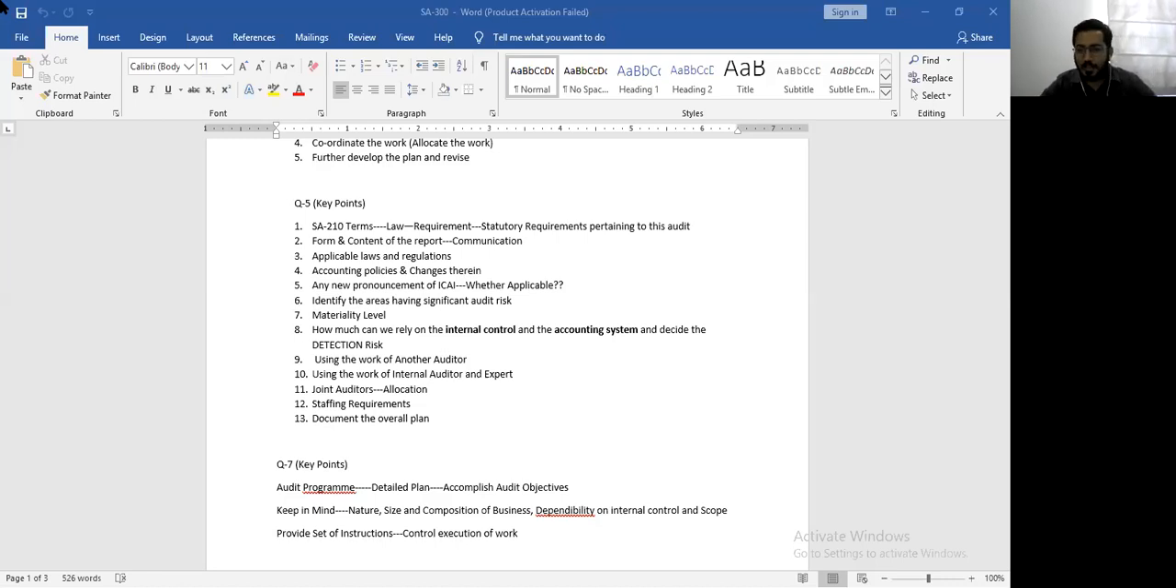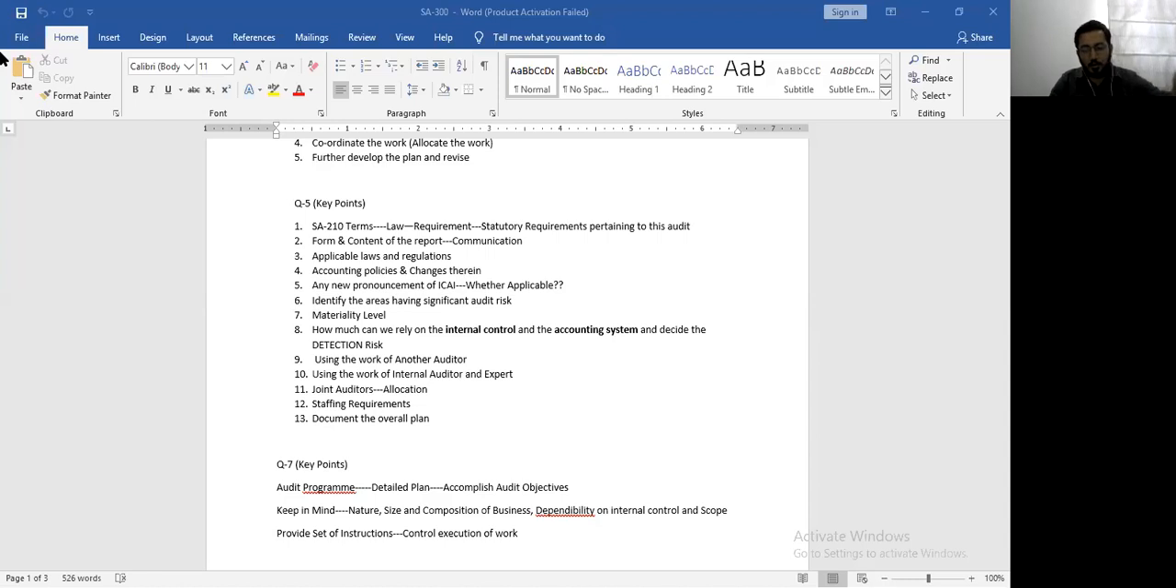Then we understood the next 2 points as a combined point, that is using the work of another auditor, internal auditor, and an expert. The word another auditor means there are two types of auditors, where a company has a lot of branches for which the audit is to be conducted, where the head office is known as the principal and the other branches are known as the branch. So we define it this way, that the auditor conducting the audit of the head office is known as the principal auditor, and the auditor conducting the audit of the various branches is known as the component auditor.